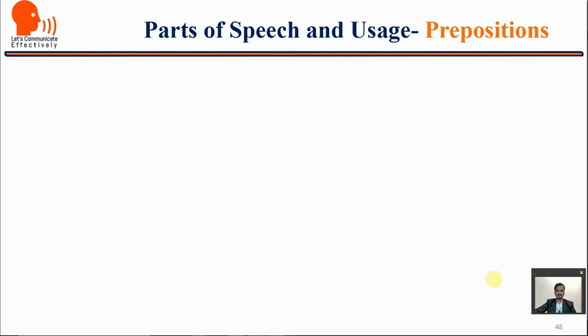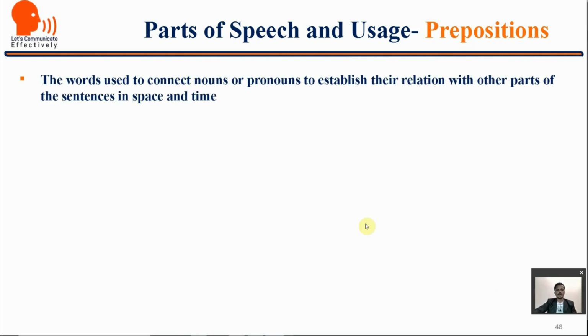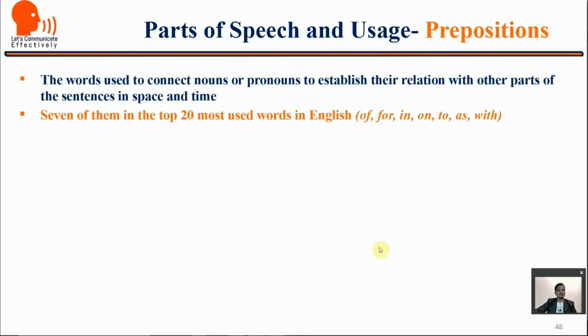English language. The words used to connect nouns or pronouns to establish their relation with other parts of the sentences in space and time are known as prepositions. 7 of them are in the top 20 most used words in English.